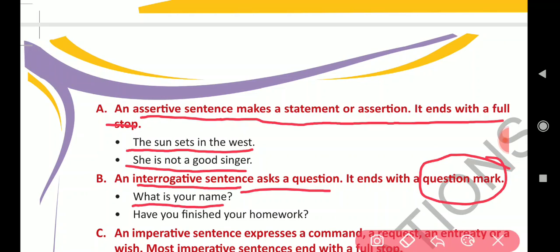So which sentence is this? Interrogative. And one more thing, keep in mind that an interrogative sentence always ends with a question mark. Next, have you finished your homework? You have finished your homework or not? It has been asked to you. So, which sentence is this? Interrogative sentence, and it ends with a question mark.